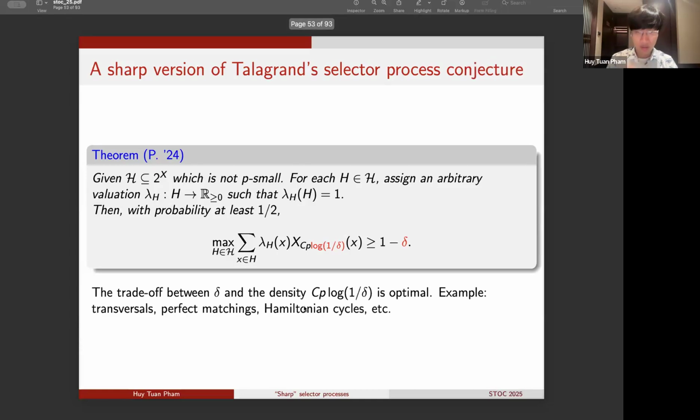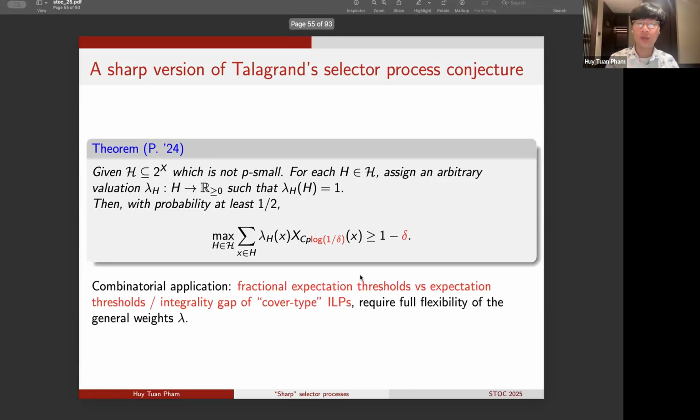Let me also note that the trade-off in this theorem is optimal. As we saw before, the transversal example is a case where this trade-off is optimal, but in fact we can observe this optimal trade-off in many different examples, let's say perfect matchings or Hamiltonian cycles.